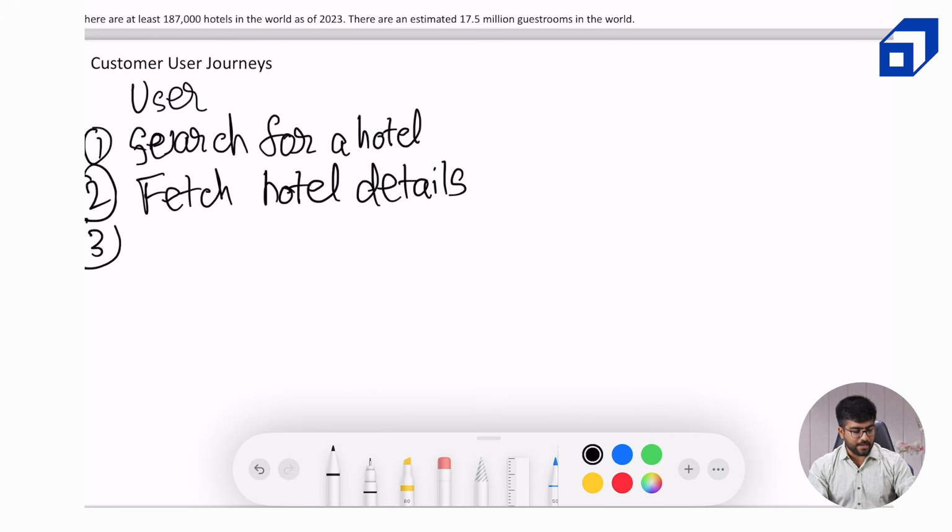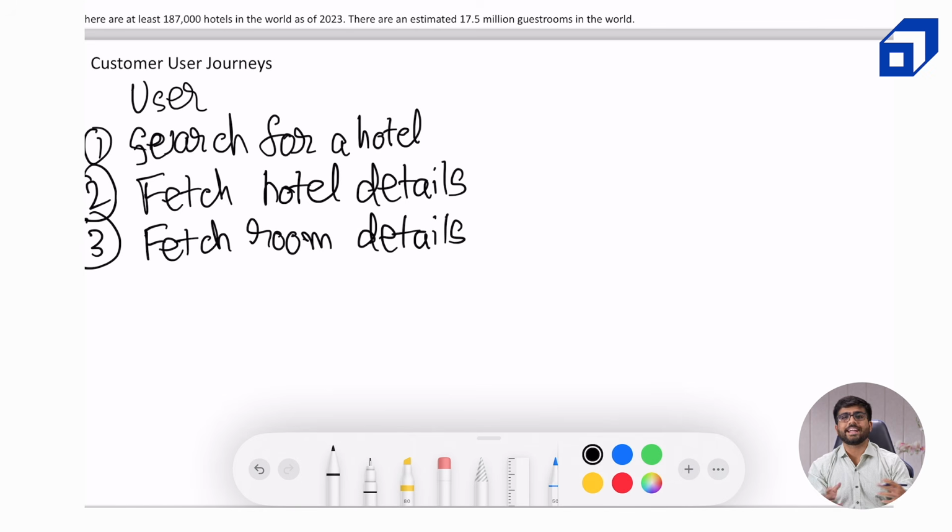Now, the third step after this would be to select a room of your choice in that hotel. There will be different types of rooms, like mountain facing, pool facing, or sea facing if your hotel is located on a beach, and so on. So the third one would be to fetch the details of the room. Now we have fetched the room details. The next step would be to check all the different rooms that are available and choose one among them. Or we can obviously check other hotels and other rooms. That's an iterative process.